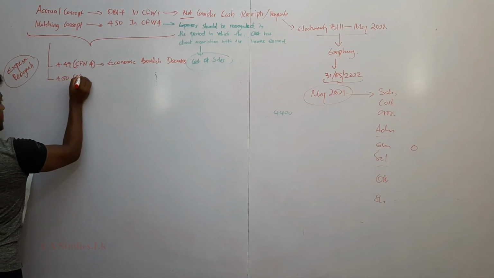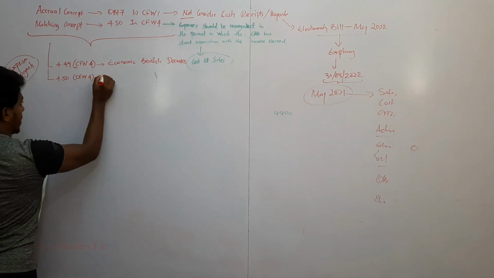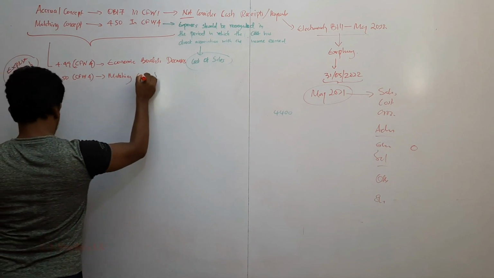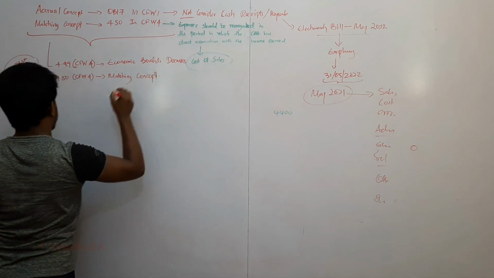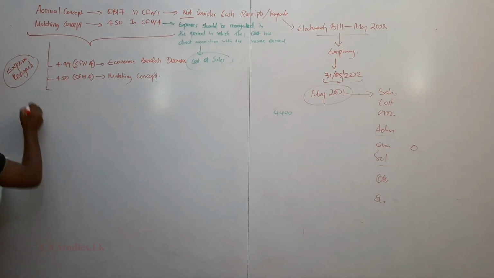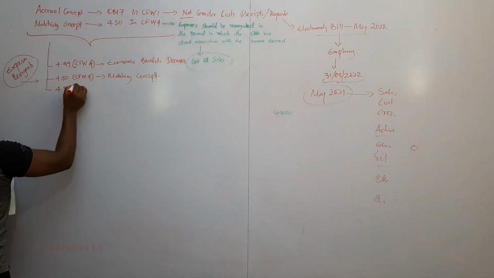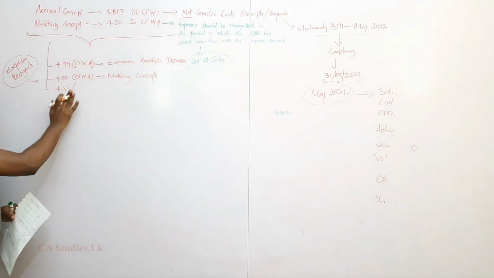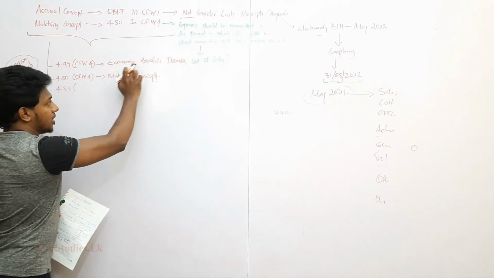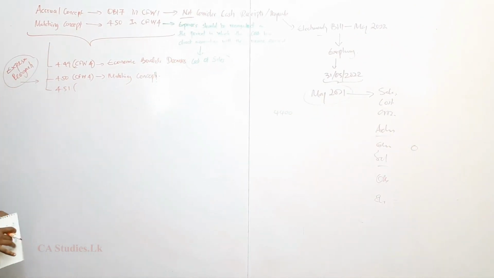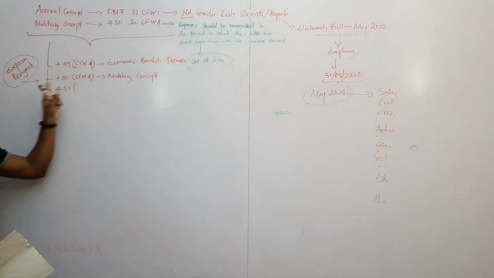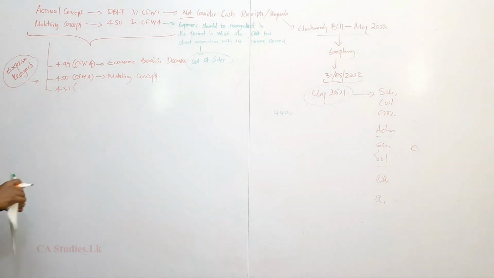4.50, conceptual framework 4. This is talk about matching concept, right? Based on the matching concept, we have to recognize the expense. Third one, paragraph 4.51. Here, forget about the paragraph, right? You are in closed book exam, forget about the paragraph. Keep these in your mind: if economic benefit decreases, we have to recognize the expense. If matching concept, we have to recognize the expense based on the matching concept.